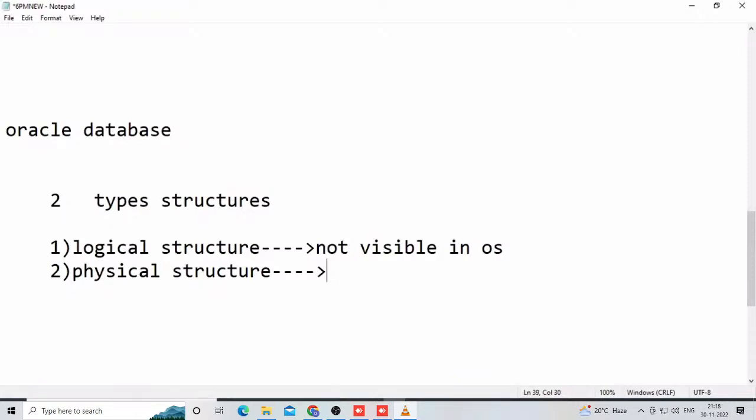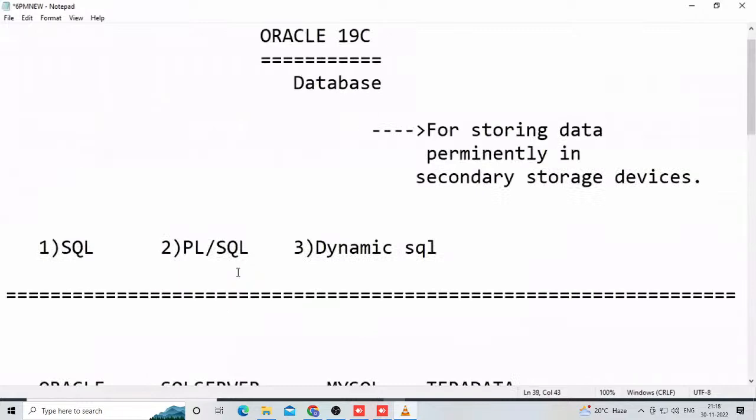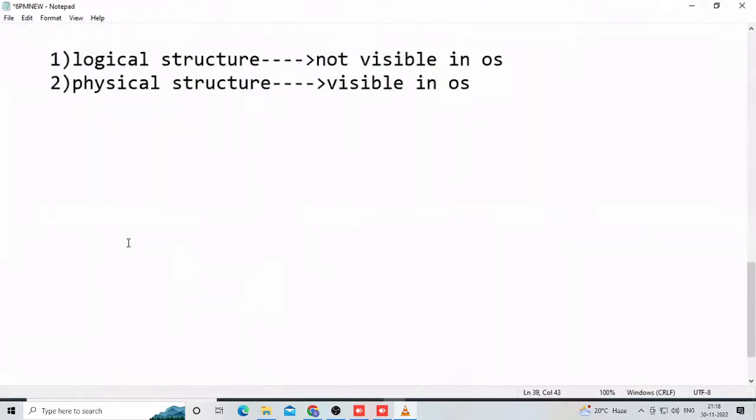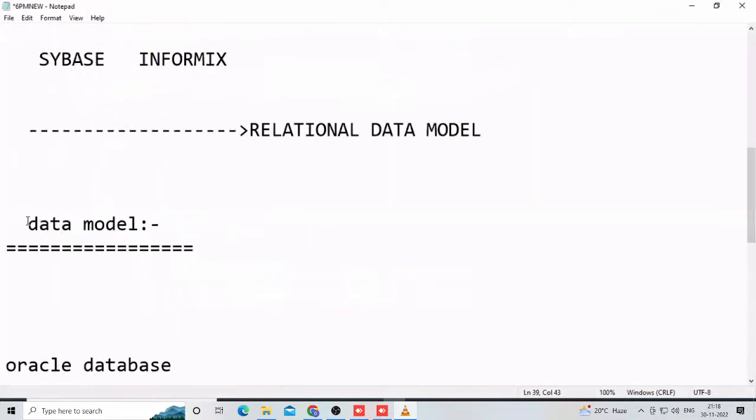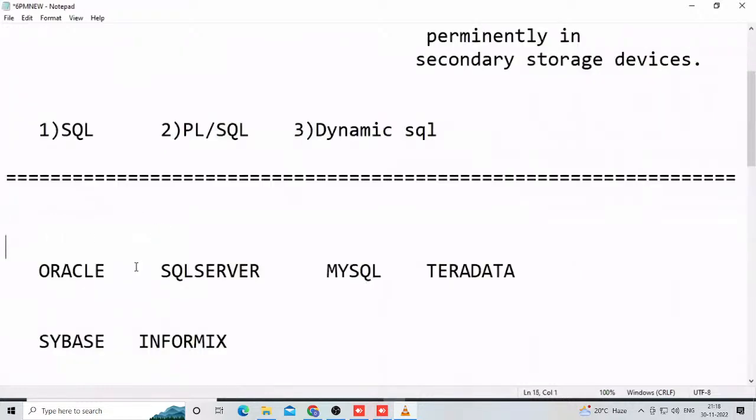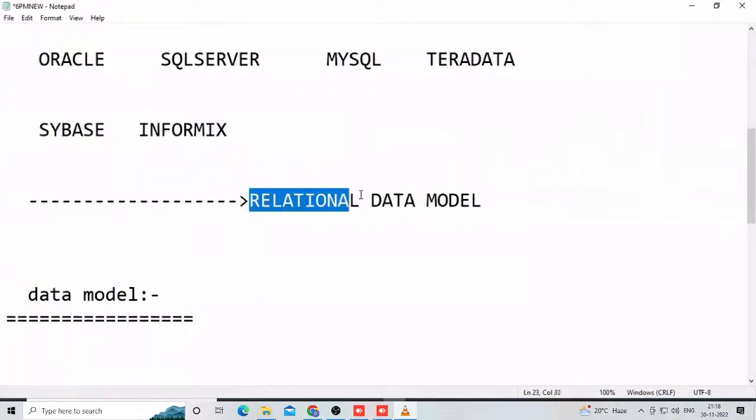I am telling you in the previous classes. That's why a structure which is visible in the operating system is also called a physical structure. These are all things from the previous class. Don't worry. Now observe here. What is a data model? These products are all implemented based on which concept?